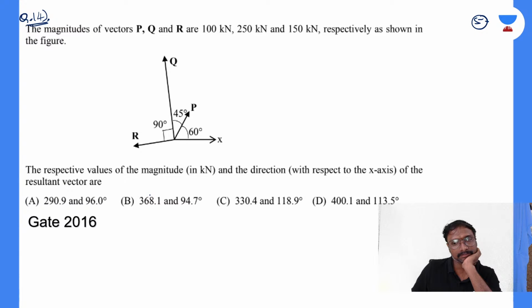The magnitudes of these vectors P, Q and R are 100 kilonewton, 250 kilonewton and 150 kilonewton respectively as shown in the figure.